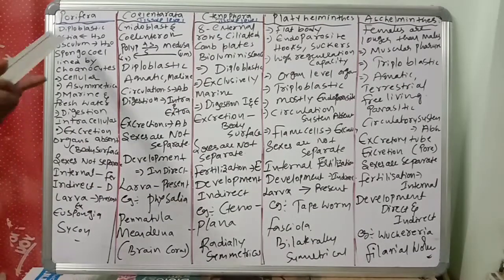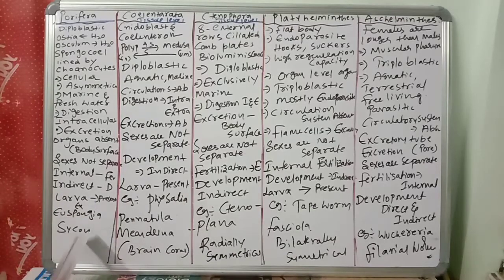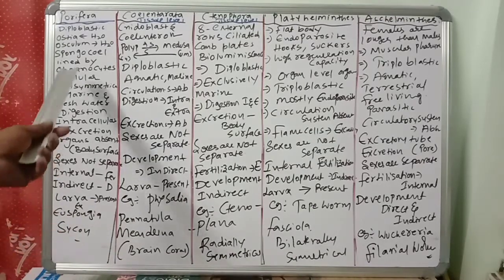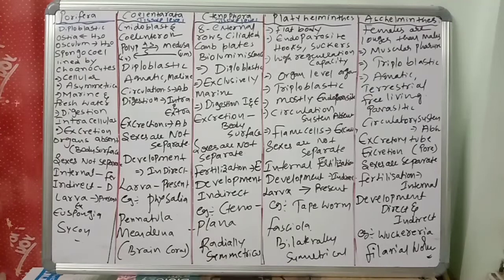Then what are the examples for Porifera? Euspongia, Sycon. What are the choanocytes? The cavity, the spongocoel in the poriferans or sponges, is lined by special cells which are helpful for digestion. They are called choanocytes. So these all are neat bits, very essential.